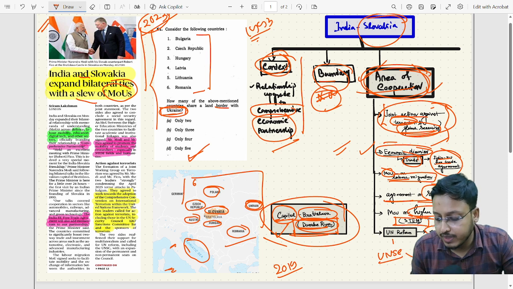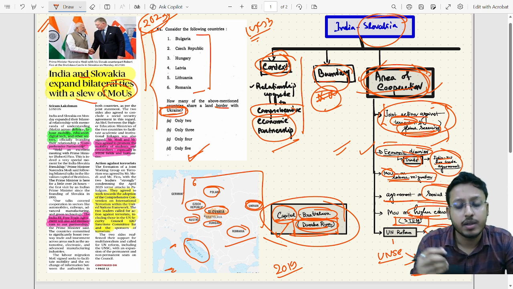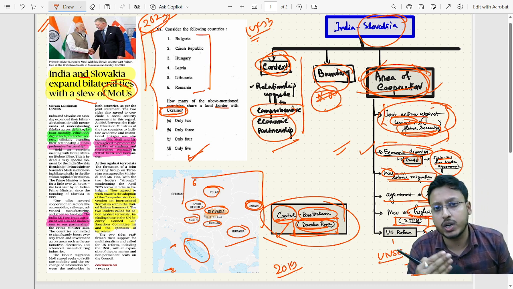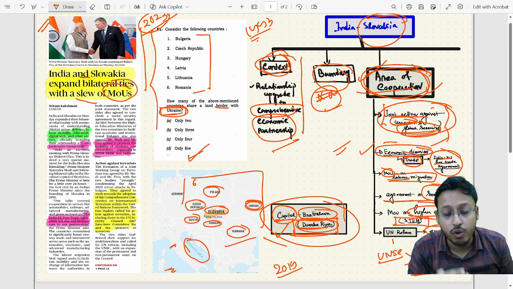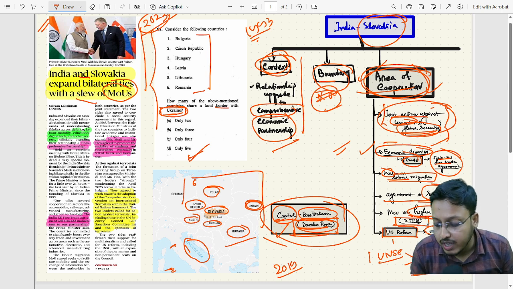Currently, only P5 countries have veto power in the UNSC, which was created based on the post World War II world order. But now the world order has completely changed, with India becoming one of the major global powers. But that does not reflect in the UN forum. So we need to reform the UN.